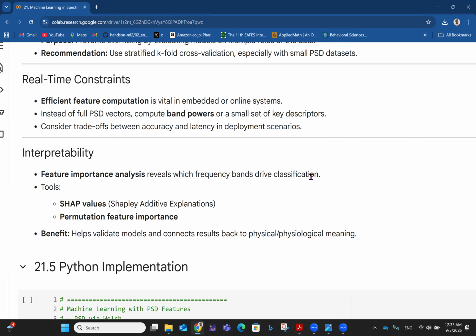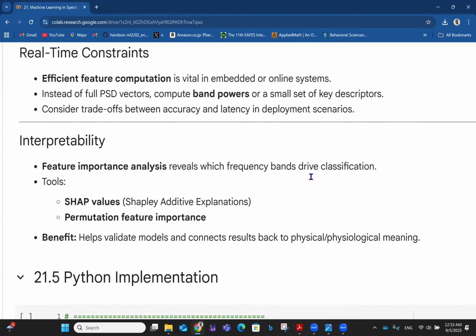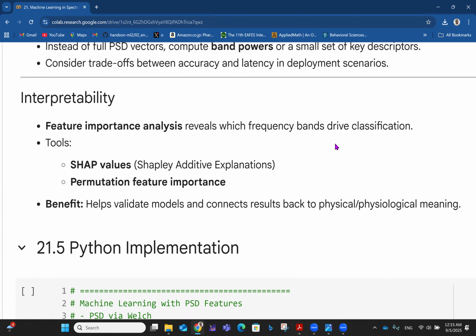Then talking about interpretability, all right. Feature importance reveals which frequency bands drive classification, just like I said. You have tools like SHAP values, that's Shapley additive explanations. I think we did all of this in the playlist for data science. Then you have permutation feature importance. The benefit of this is that it helps to validate models and connect results back to physical or physiological meaning.